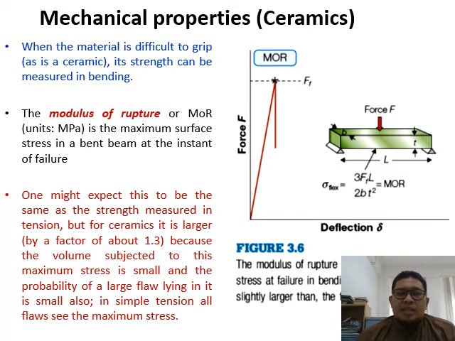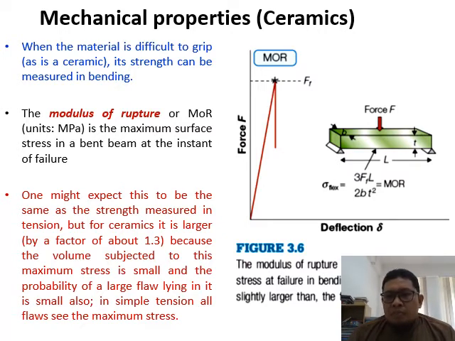For ceramics, from the fracture test, you can get the fracture strength, which can be considered the modulus of rupture (MOR). Of course, you cannot just say that this value for sigma flex, which is the fracture stress, is comparable to the tensile stress.